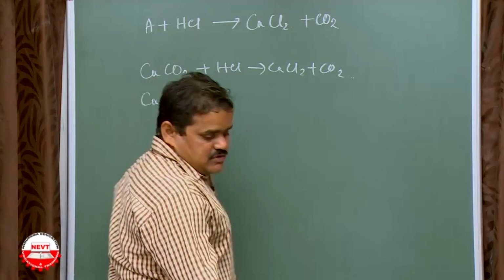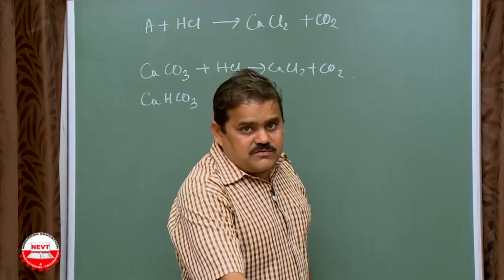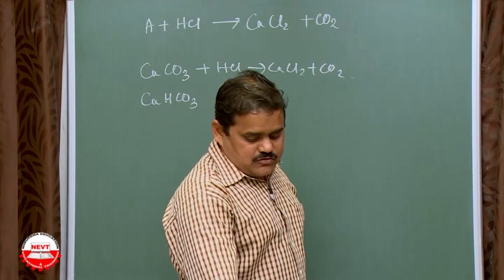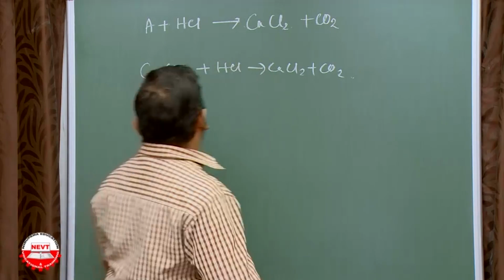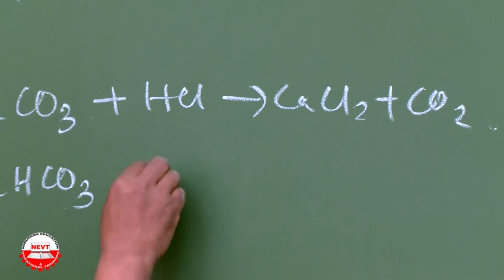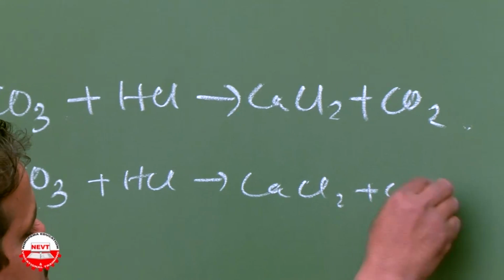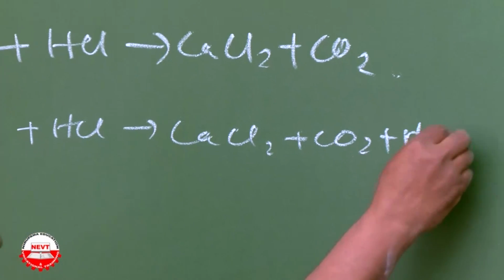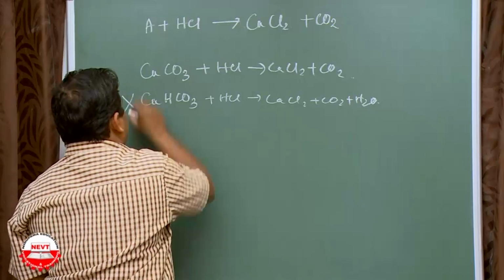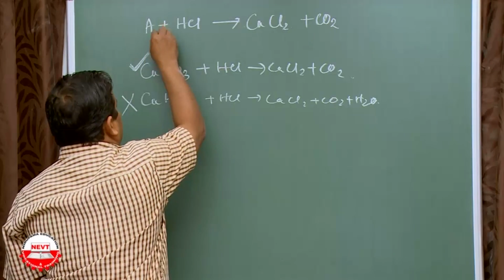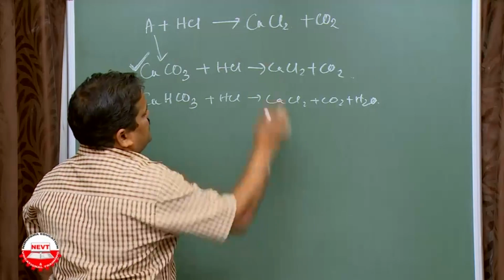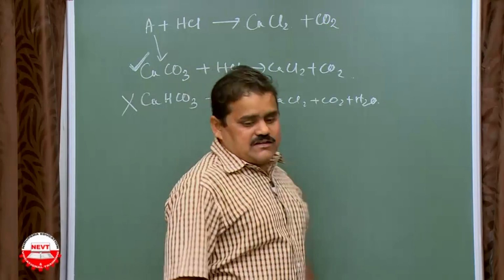But since in the question the formation of water is not mentioned, the second part you will never take, because with HCl it gives CaCl2 plus CO2 plus H2O. So it will not be acceptable. This one only is correct. So A is your calcium carbonate, and the products are calcium chloride and carbon dioxide. It's okay.